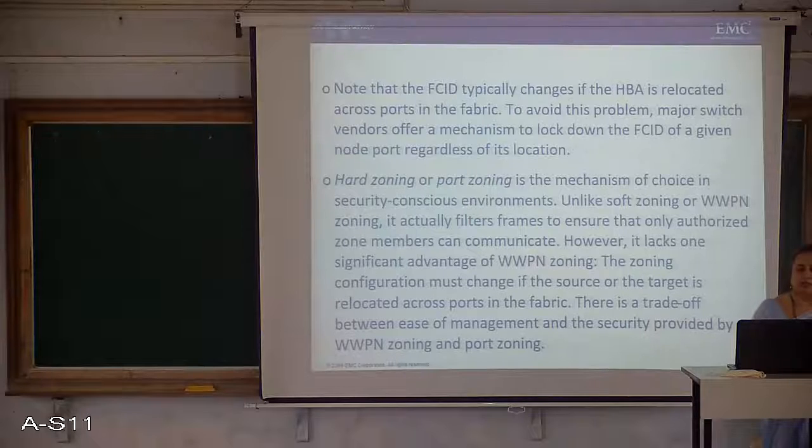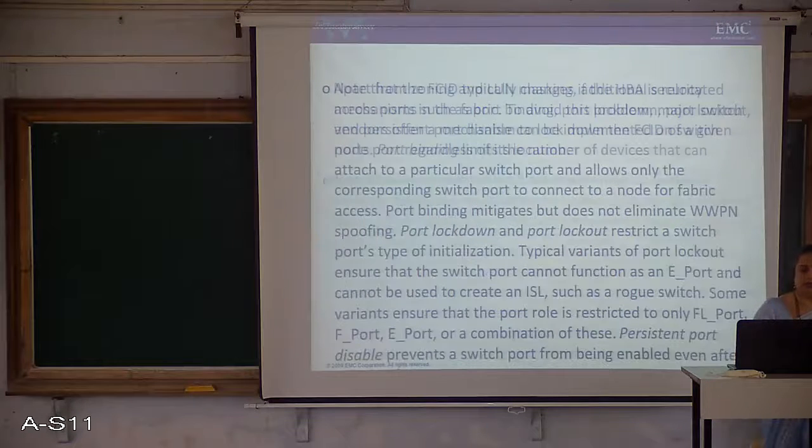Port zoning creates a non-porous environment. Unlike soft zoning or WWPN zoning, it actually filters frames to ensure that only authorized zone members can communicate. However, it lacks one significant advantage of WWPN zoning. The zoning configuration must change if the source or the target is relocated across ports in the fabric. There is a trade-off between ease of management and the security provided by WWPN zoning and port zoning.